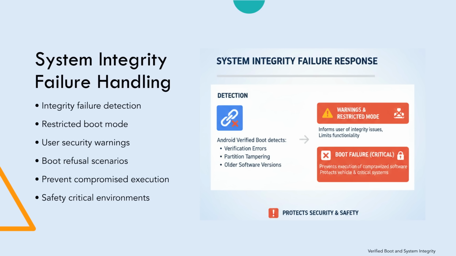These protective behaviors ensure that tampered system software does not silently execute. Maintaining system integrity is particularly important in embedded environments, including Android automotive platforms. If compromised software were allowed to run, attackers could manipulate system services, interacting with vehicle hardware. Verified Boot therefore provides a critical defense, protecting both system security and operational safety.